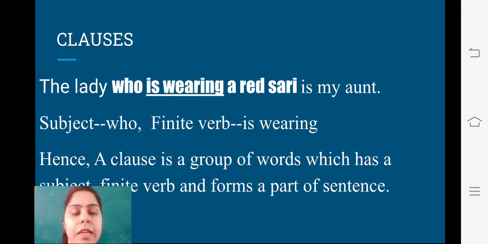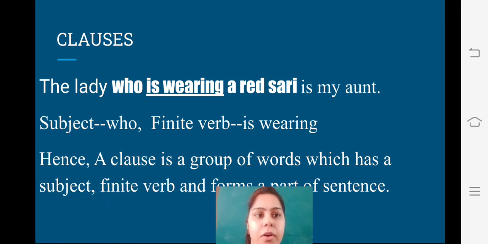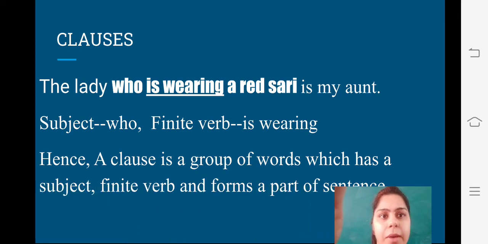So first of all, let's get to know what a clause is. Let us start with an example. The lady who is wearing a red sari is my aunt. So in this sentence, we have a subject, that is who. We have a finite verb, that is wearing. Hence, a clause is a group of words which has a subject, a finite verb, and it forms a part of a sentence.